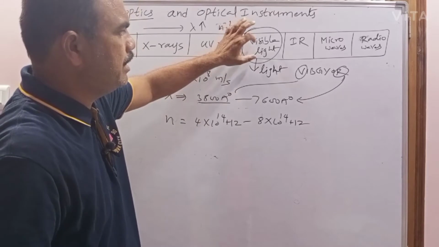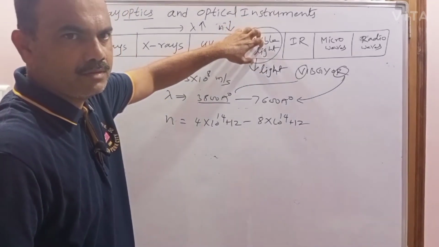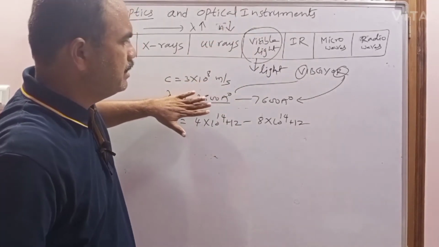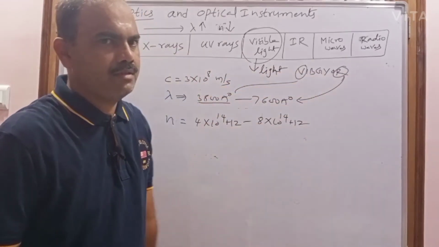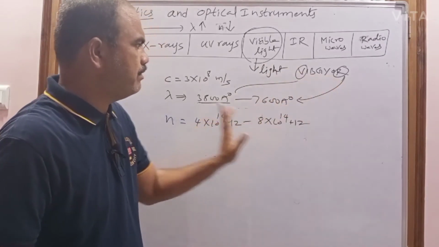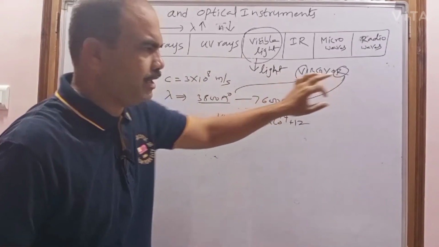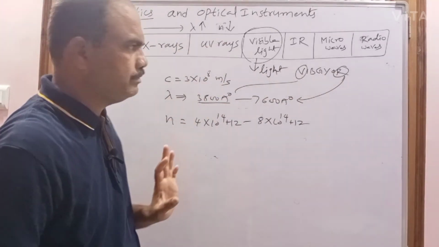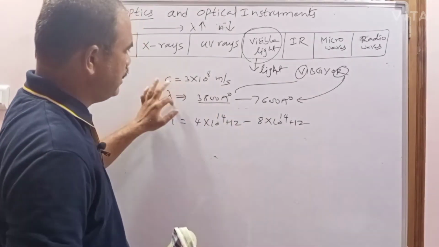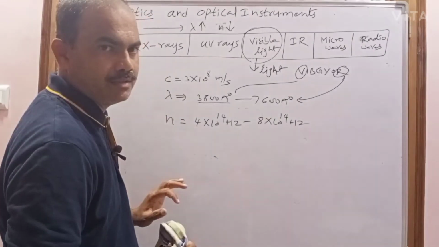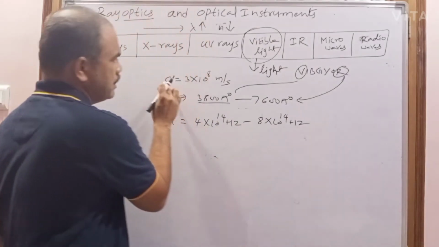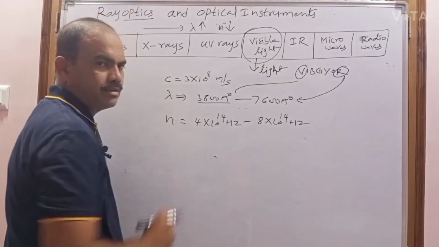So generally when we use the term light, that light is nothing but visible light. It contains 7 wavelengths and 7 frequencies. All these 7 colors travel with the same speed in air or vacuum. But when the medium changes, the velocity and wavelength will change, but the frequency is constant. When this visible light is traveling from one medium to another medium, the velocity and wavelength change, but the frequency remains constant.